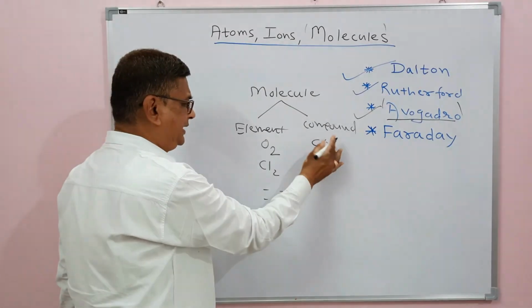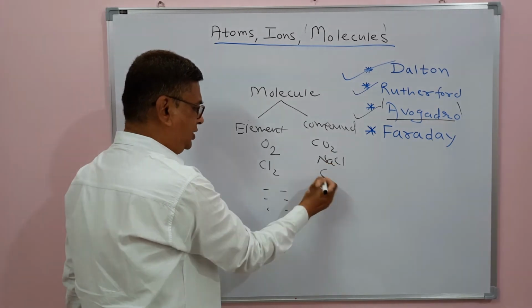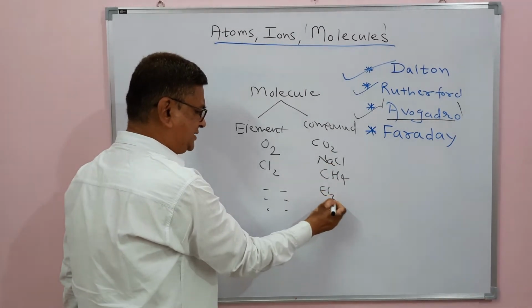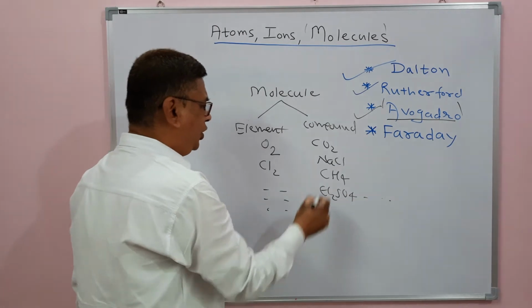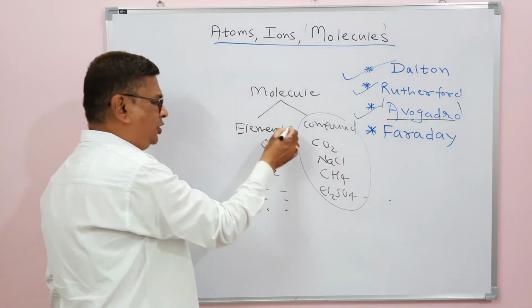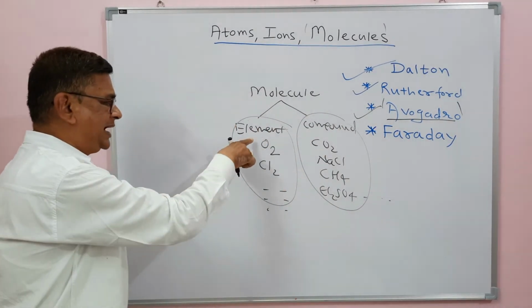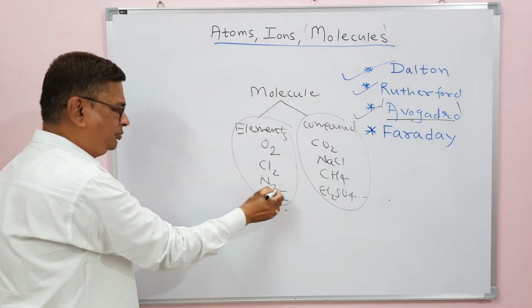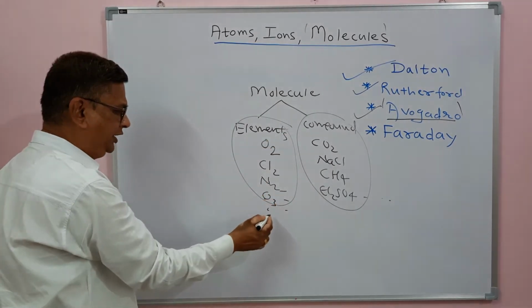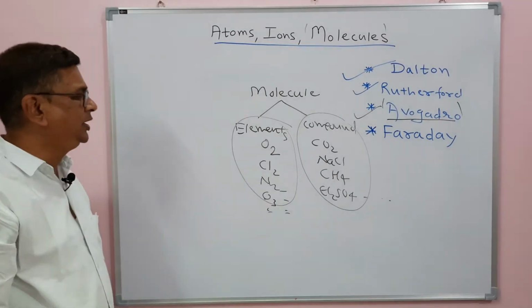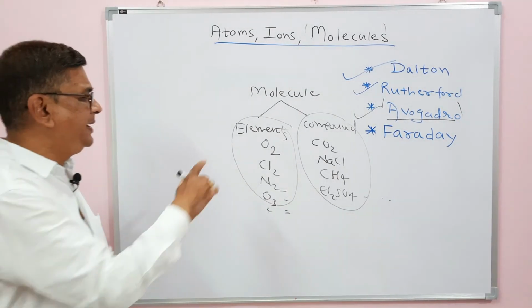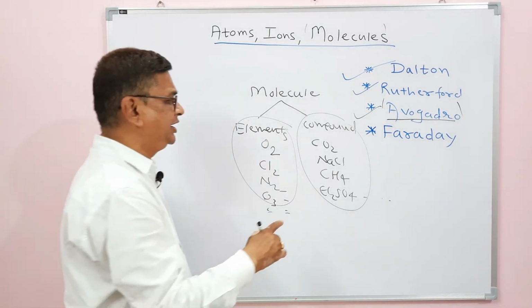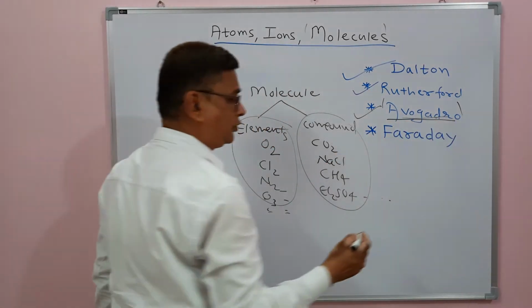For example, carbon dioxide, sodium chloride, methane, sulfuric acid, H2SO4 and so on. All these are molecules of compounds. All these are molecules of elements. I have written here O2, Cl2, a few more like N2, ozone, O3 and so on. These are the molecules of the elements and compounds respectively that are written here, and that was given by Avogadro.